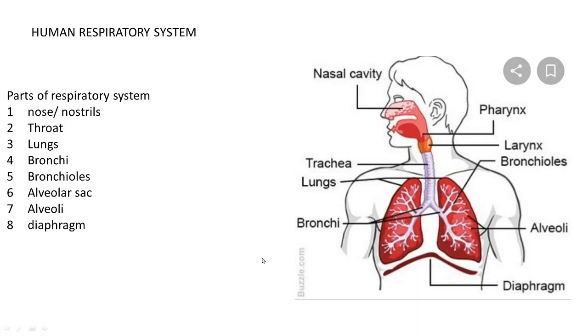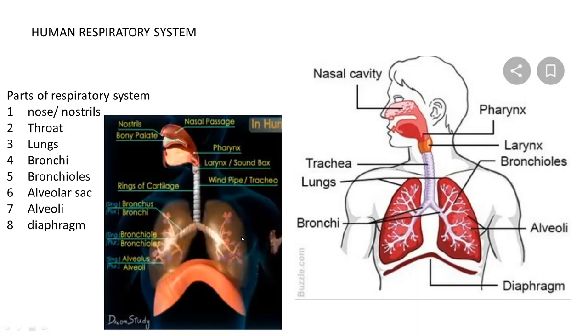Now let us discuss in detail the respiratory system. Here in this diagram you can see clearly the diaphragm, right? Here this is the trachea or the windpipe, larynx or the sound pipe, pharynx.